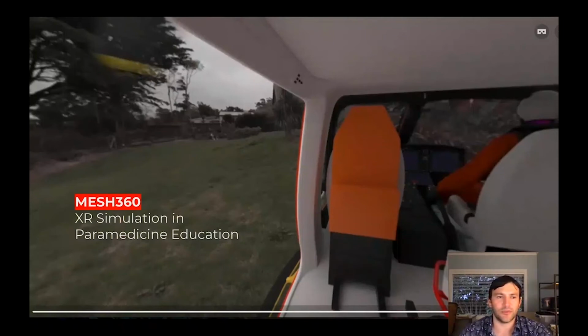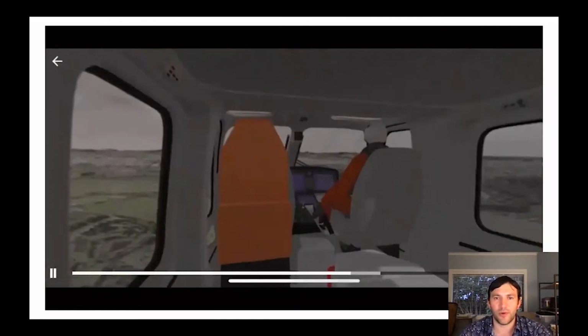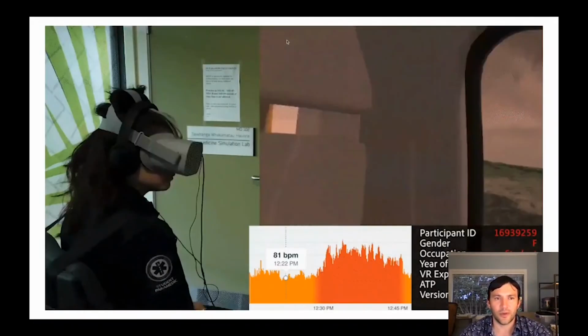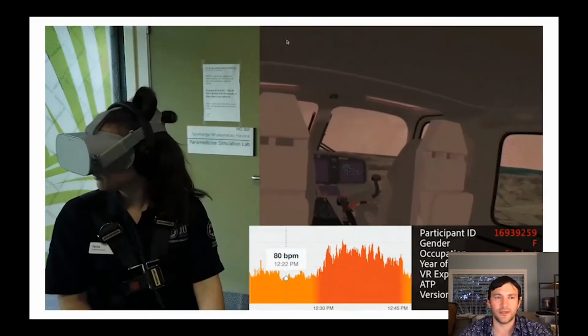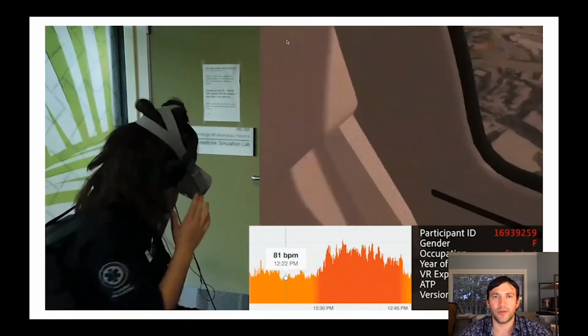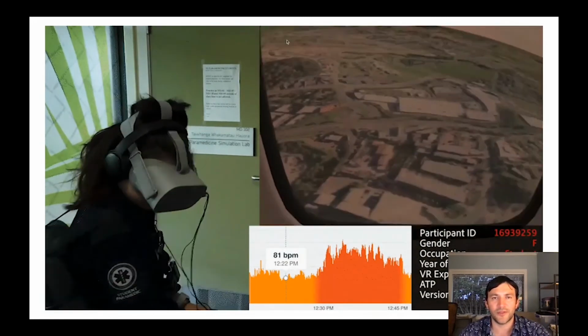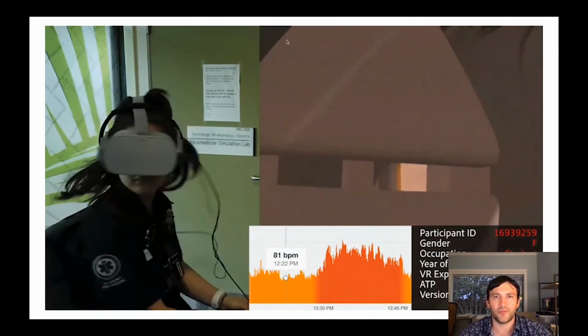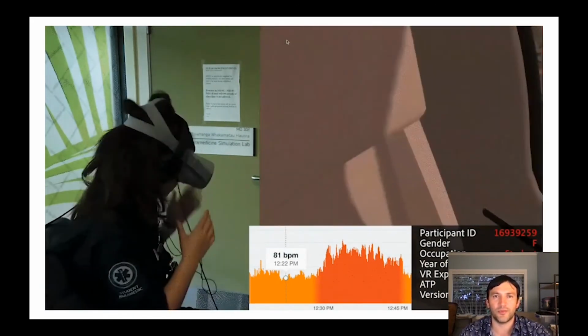Just to show you some examples, the Mesh 360 project exploring mixed reality simulation in paramedicine education. We use immersive learning environments to provoke learning, and in that context, we consider highly perceptive environments in terms of visual effects and sound effects to bring about those emotions and those biological and physiological responses to an immersive environment. And how can we harvest that in our favor in terms of producing the learning outcomes that we want for our learners, for our future paramedics?